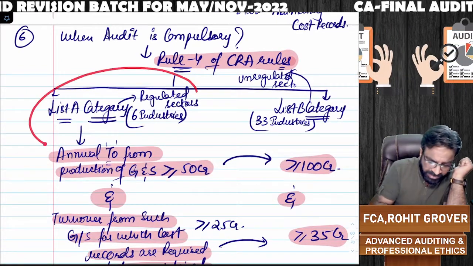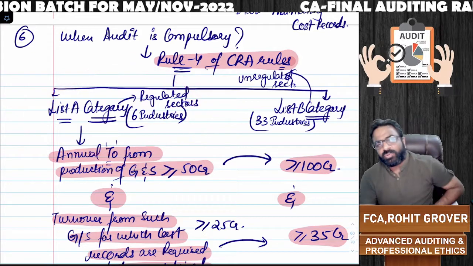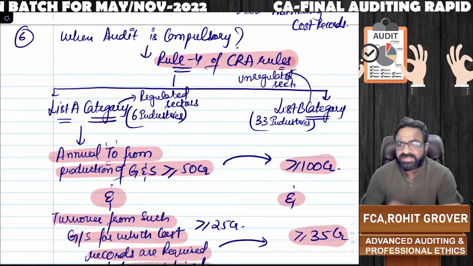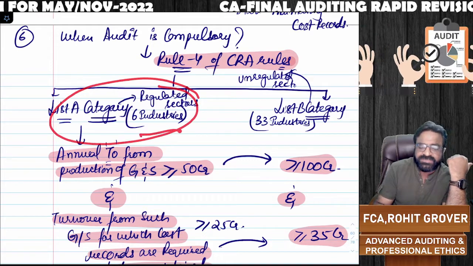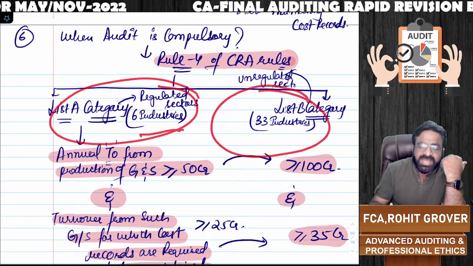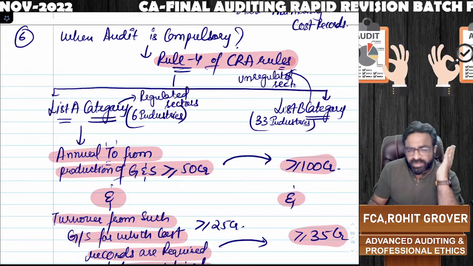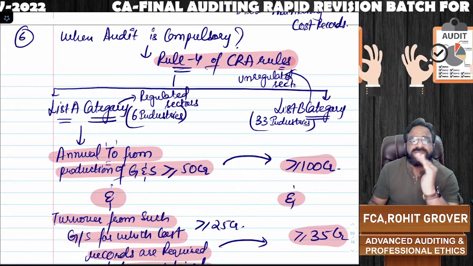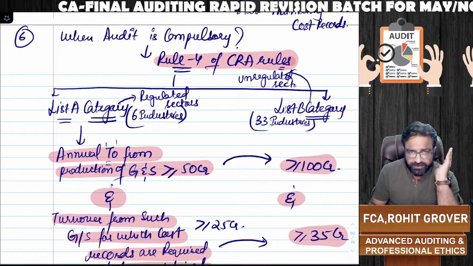So the central government has divided all the manufacturing companies in India into two categories, List A category and List B category. In List A category, it is regulated sector comprising 6 industries. In List B, it is unregulated sector comprising 33 industries. So do we have to know the names of the industries? Answer is no. That is a part of your CMA course, not the CA course.